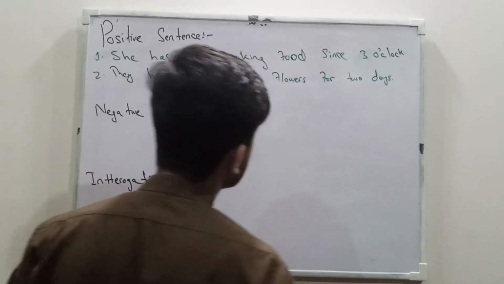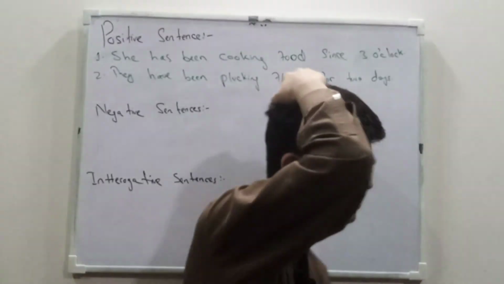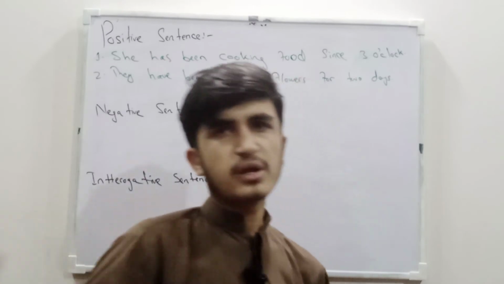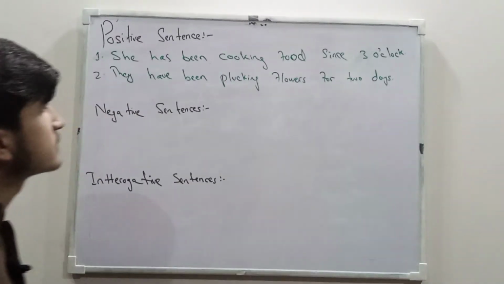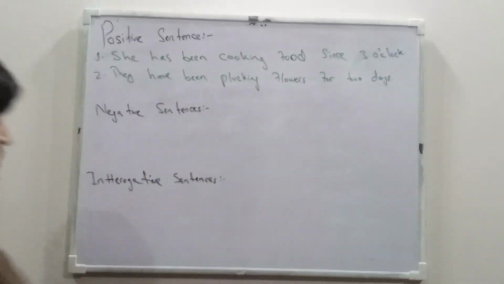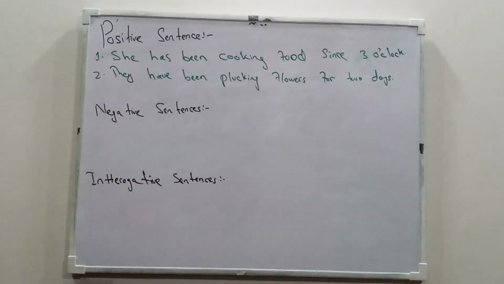Now we are not sure which 2 days; we are sure about 2 days, but we are not sure on which day they started plucking flowers from any garden of a college or university or school. They have been plucking flowers for 2 days. So I have used for also, since also, and one plural and one singular noun.